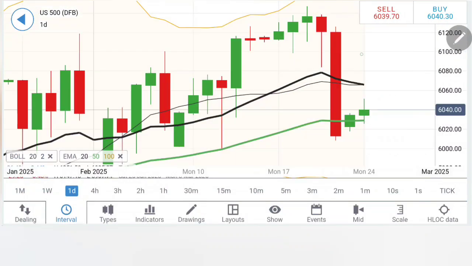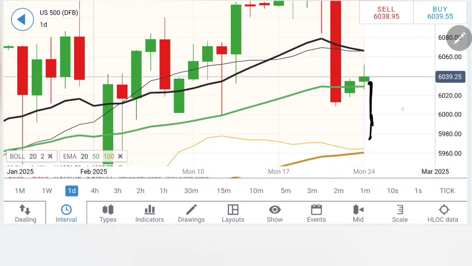Coming to daily. Now look at the daily chart. See, higher lows are seen. It has created a step, and it might continue with this step formation, which suggests that it is going to be difficult for S&P to trade below 6,000 levels. And yes, if it does trade below 6,000 levels, it is going to be difficult for it to come up as well, because below 6,000 we are looking at the 5980, 5960, 5950 zone as the next target zone.